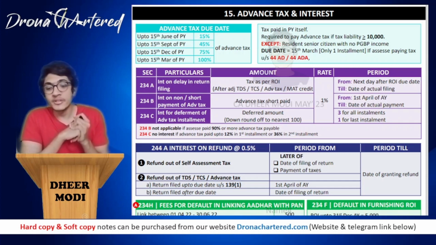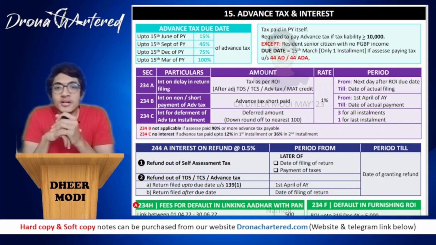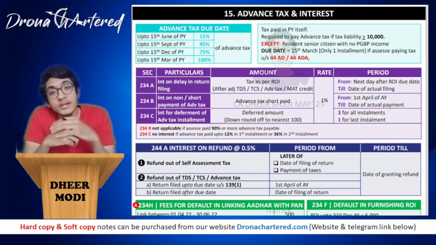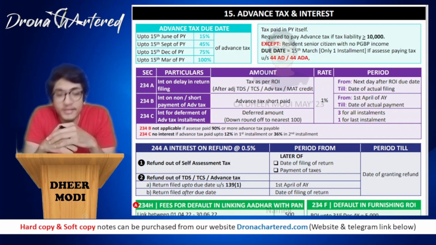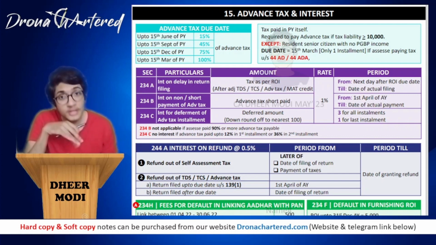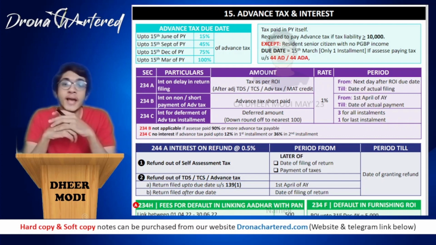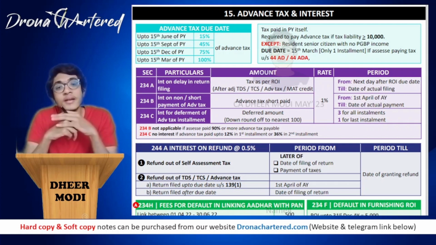Hello. Welcome to our next chapter, that is your advanced tax and interest. So this chapter revolves around you filing the return. You will be filing your return in the next assessment year, that is after the previous year. But the income tax department wants that since you are earning income in this previous year, you pay the tax also in this year. At least some portion you keep paying in installments.